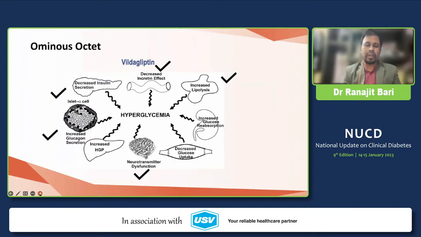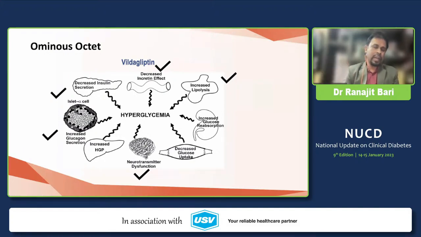So this is the ominous octet. This is the current consensus of the pathophysiology of diabetes. These eight ominous things actually lead to hyperglycemia. And if we think of incretinomimetics, starting from GLP-1 analogs to DPP4 inhibitors, these basically address various aspects of this ominous octet. You see the tick marks: the secretory defect of the pancreas in the form of insulin secretory defect, the hyperglucagonemia, the incretin defect, increased lipolysis, and to some extent the neurotransmitter dysfunction of